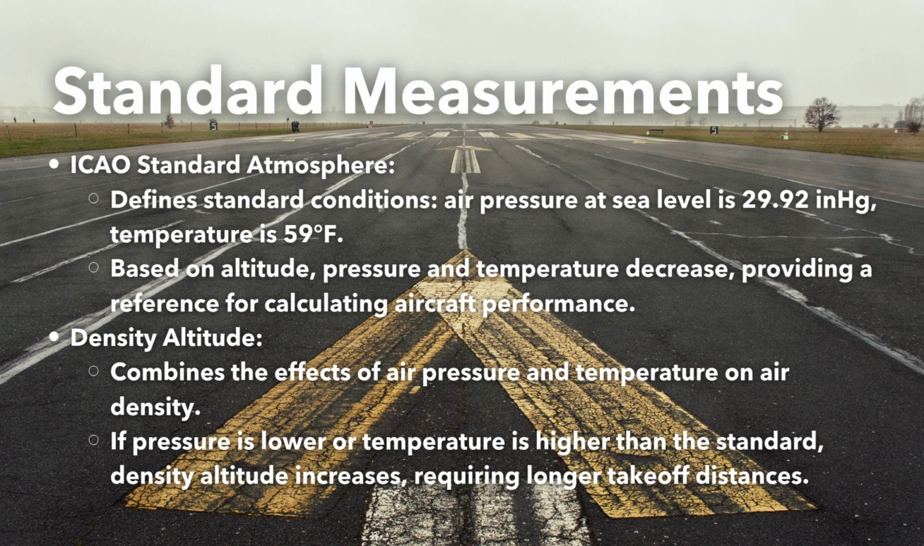For example, at 5,000 feet, the standard pressure is 24.9 inches of mercury and the temperature is 41.2 degrees Fahrenheit. If the actual conditions show a lower pressure or higher temperature, the density altitude will increase, meaning that the aircraft performs as though it were at a higher altitude than the actual elevation. This could significantly affect takeoff performance, as lower density means less lift and thus longer required runway lengths.